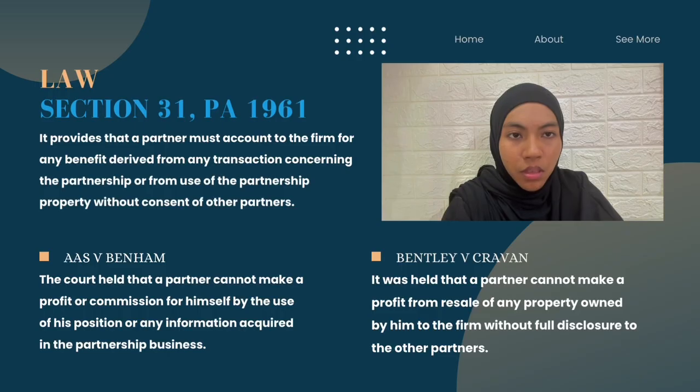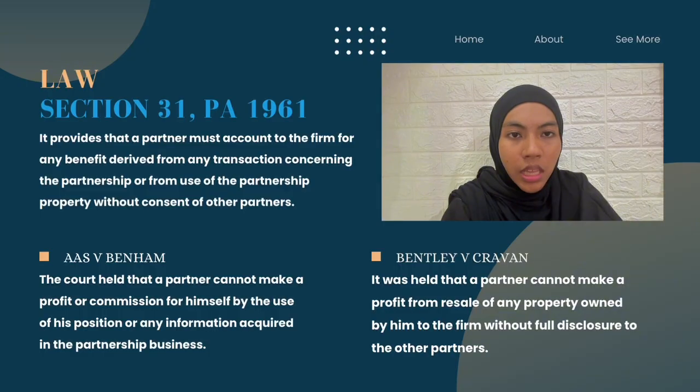This principle is supported by case law. In Aas against Benham, the court held that a partner cannot make a profit or commission for himself by the use of his position or any information acquired in the partnership business.